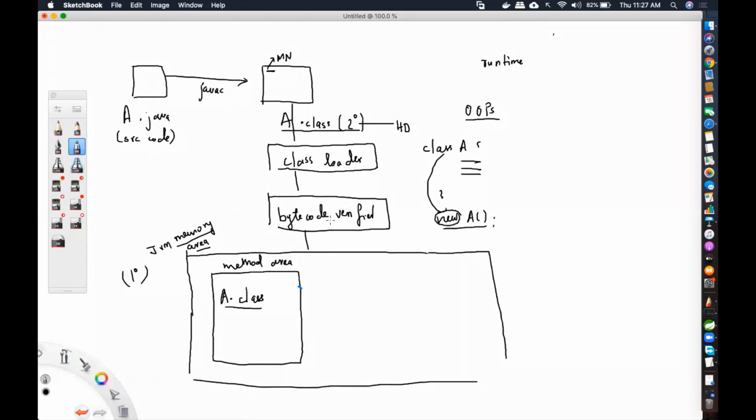So when you run the program, how do you run it? Java is the name of the interpreter in Java. You write java, space, A, and just press enter. You're running it with the name of the dot class file only, do not write the extension. Once you run your Java program, that is when the memory is allocated for it, and it will start reading your program.